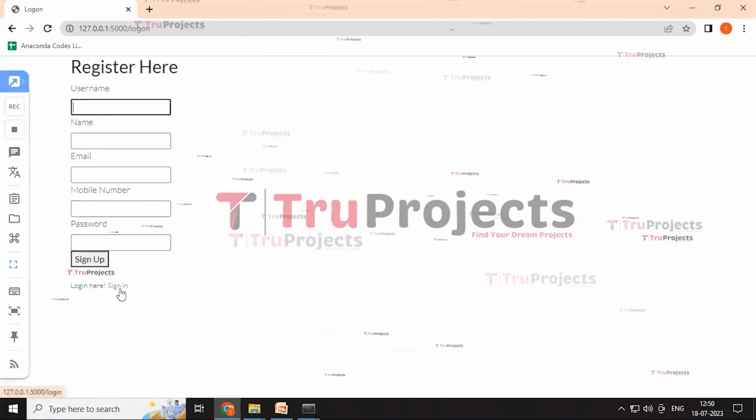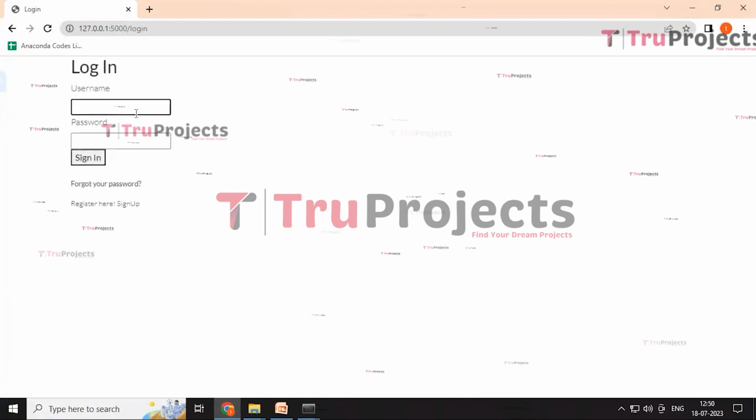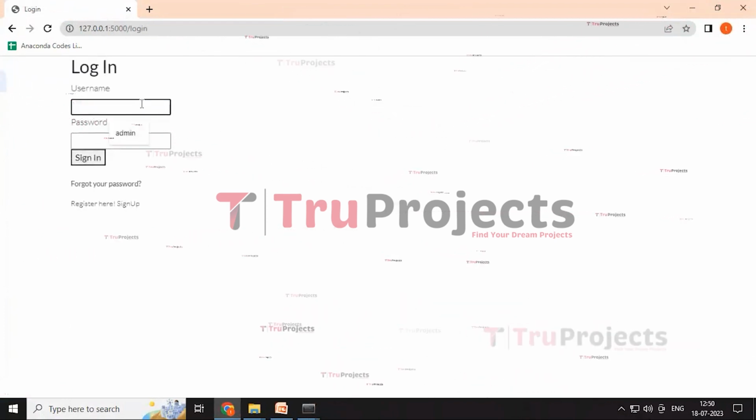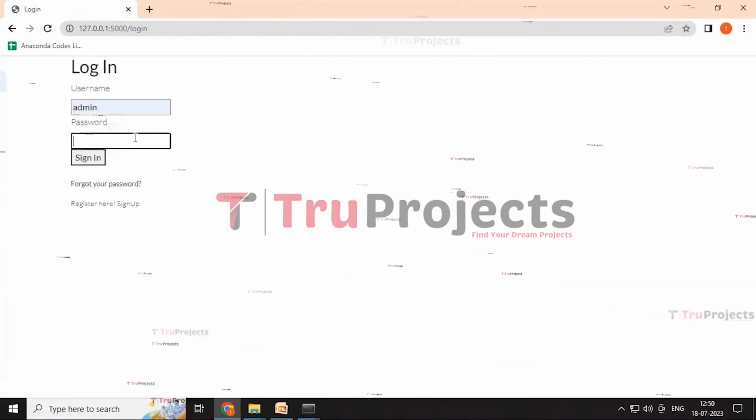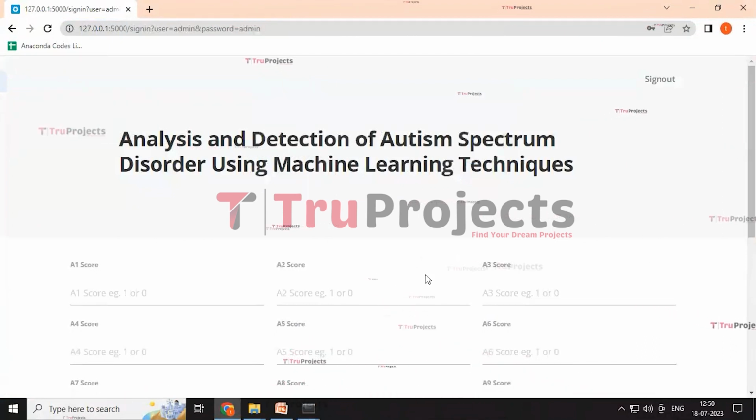But our account is already created, that's why I'm using the sign in button. Here we need to enter the username and password, as of mine it is admin, and click on the sign in button. Here we are redirected to this page,